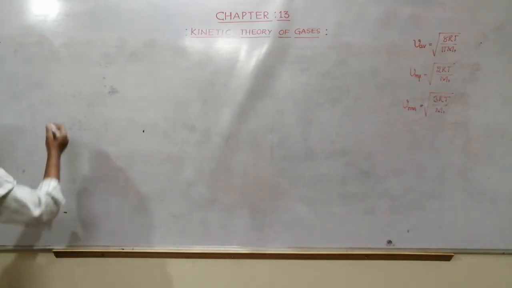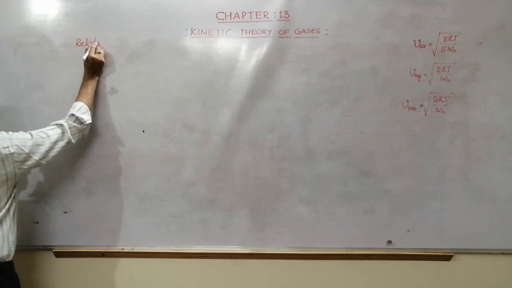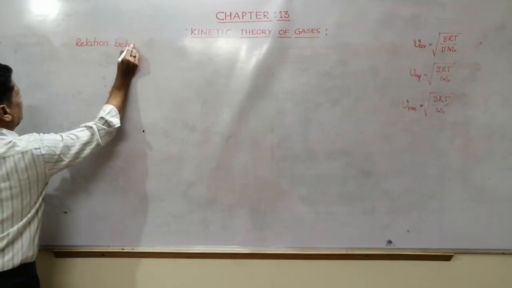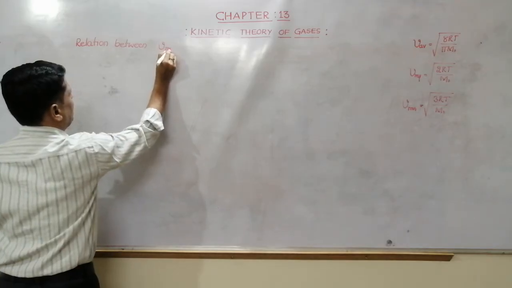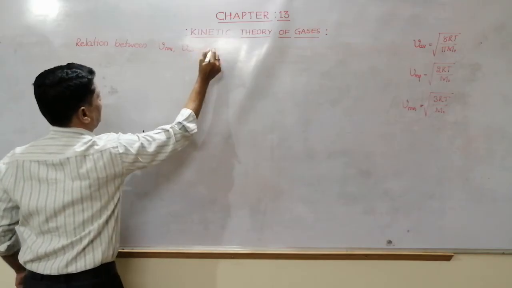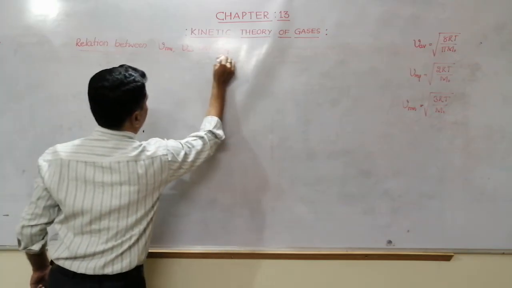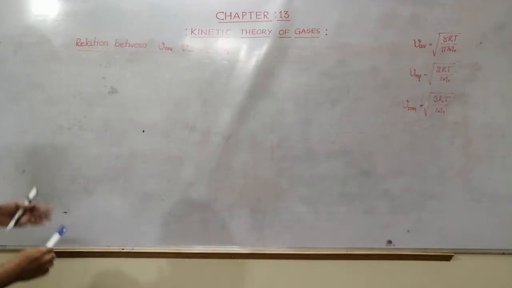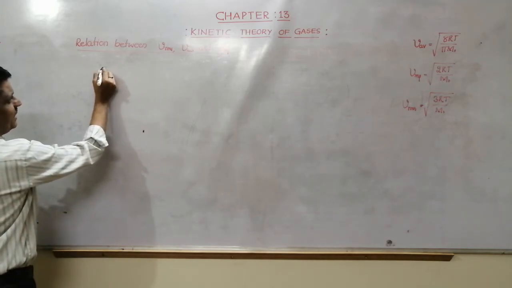First, here heading is relation between VRMS, V average, and V most probable. Okay, see one by one. First I will write the relation between V average and V most probable.